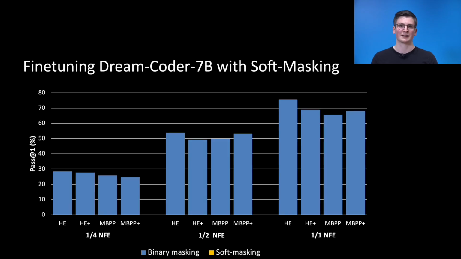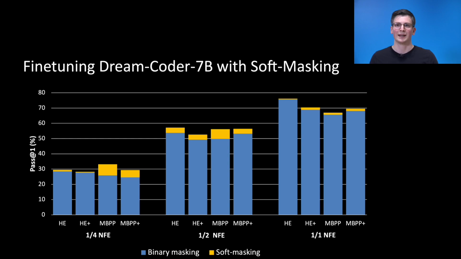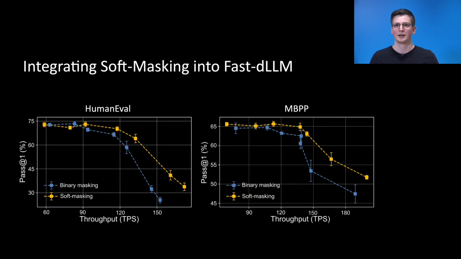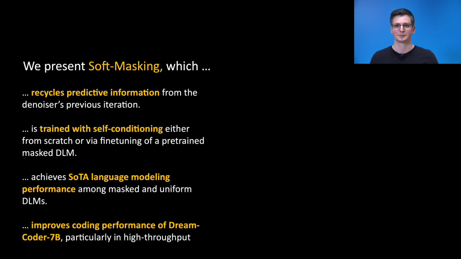As our soft masking does minimal changes to masked diffusion models, we can also fine-tune a pre-trained model to perform soft masking. Indeed, we find that soft masking enhances Dream-Coder 7B on coding tasks, particularly in low NFE budgets. We also show that soft masking can be natively integrated into other performance enhancement frameworks, such as Fast-dLLM, which introduces caching and parallel sampling. Here we find that soft masking can indeed push the Pareto front on accuracy versus throughput.